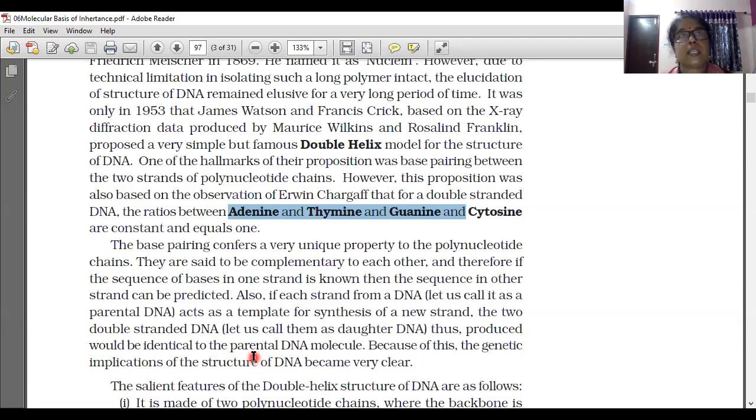Two strands are there in the DNA, and both strands can act as a template. Template means the original one: by seeing that, the other one will be copied. Because of this, the genetic implication of the structure of DNA becomes very clear. Now we will see the slide. We are learning the structure of DNA.